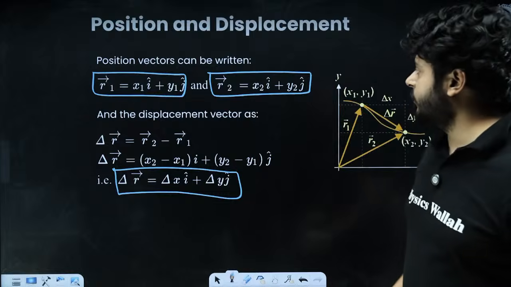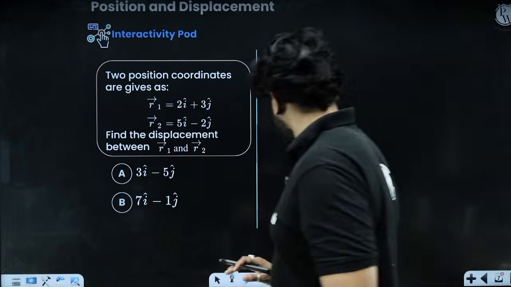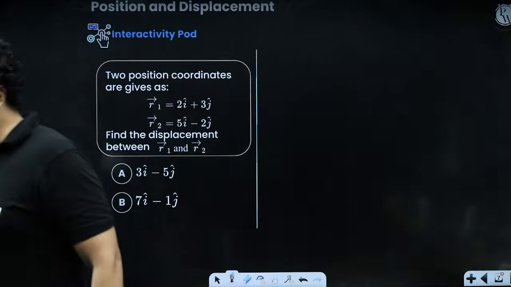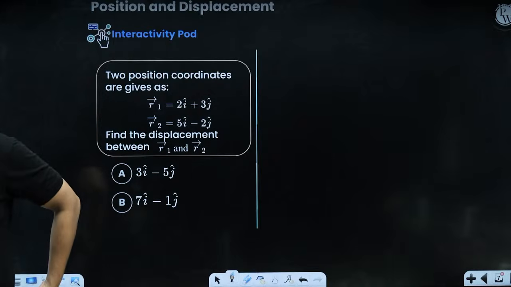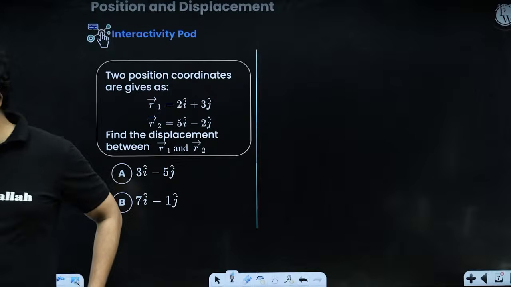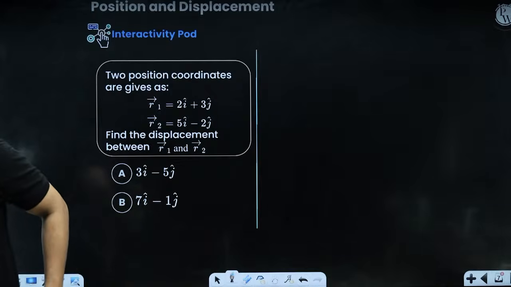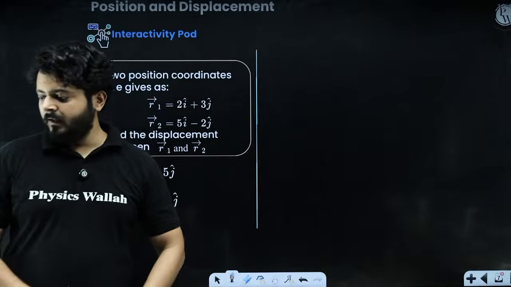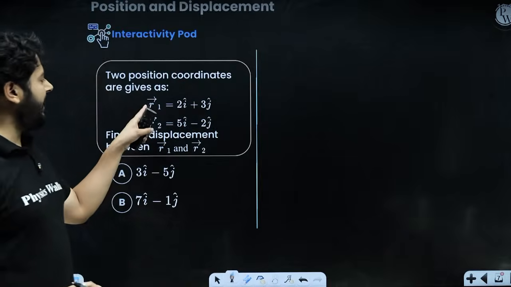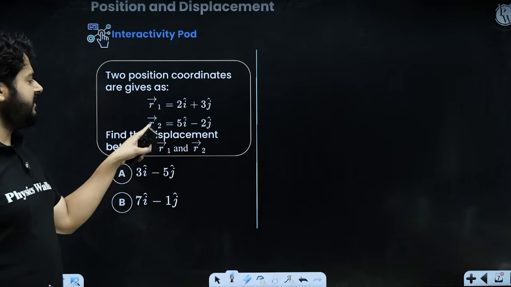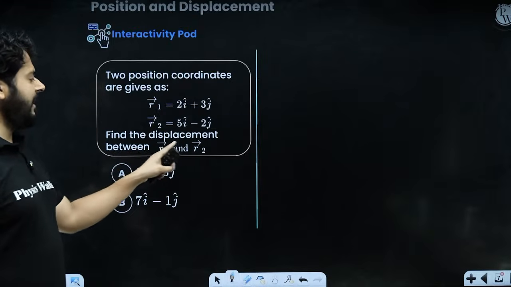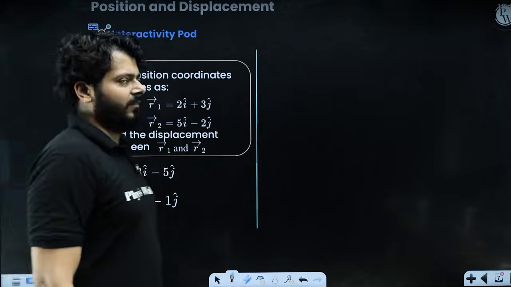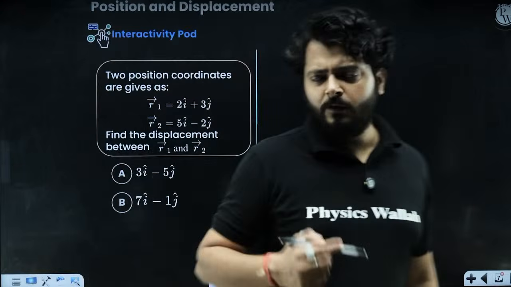Let's solve a basic question on it. This is a question and you have to answer me in the chat box. Quickly answer it. Hello Manju beta, quickly answer it. So here we have the first point R1, 2i plus 3j. Second point is 5i minus 2j. Find the displacement between R1 and R2. Displacement vector, basically, you have to talk about.